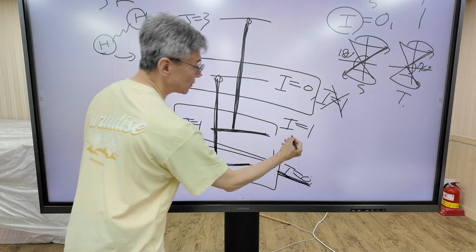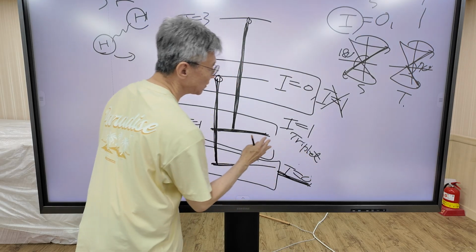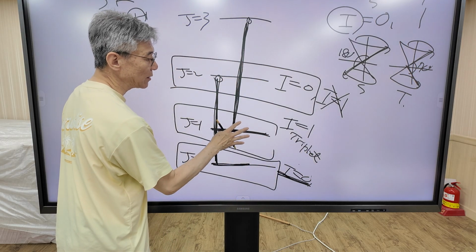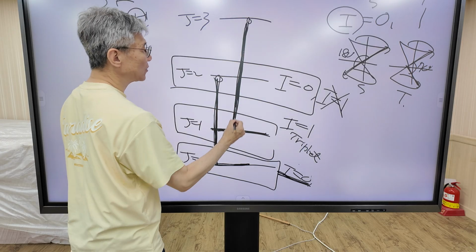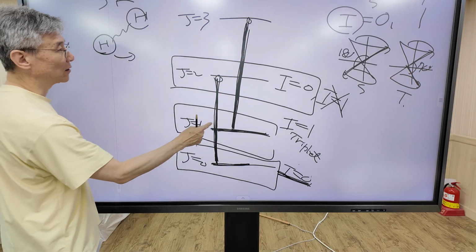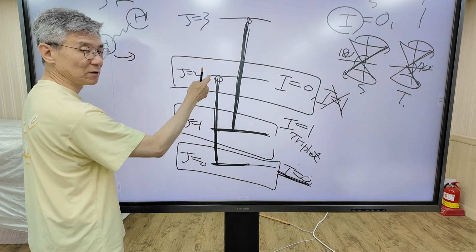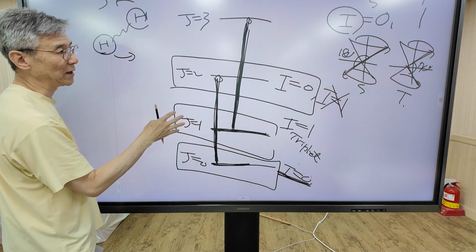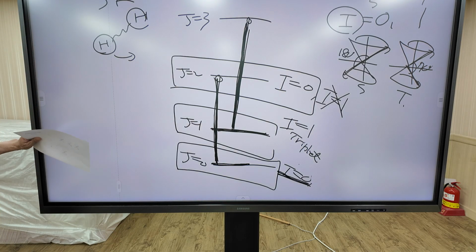Why? This is triplet state. Population must be 3 times larger than the singlet state. So this transition is stronger than this transition. So odd to odd transition is stronger than the even to even transition. So this is the basis of our Raman alternating spectrum. So this is our final result.